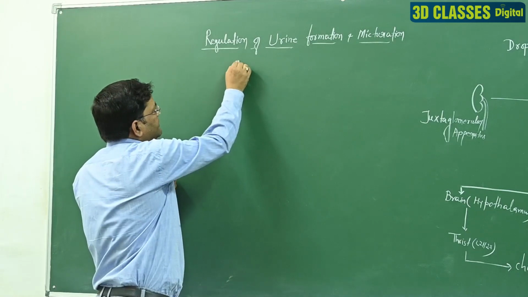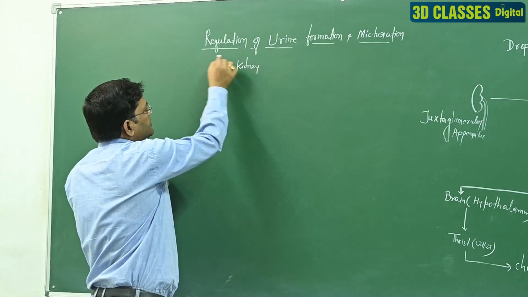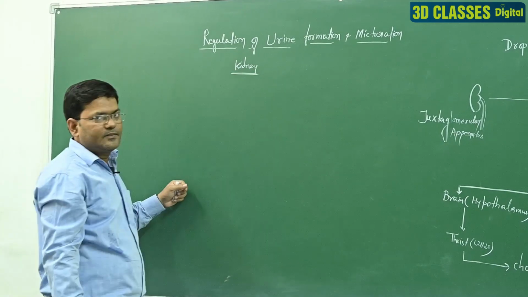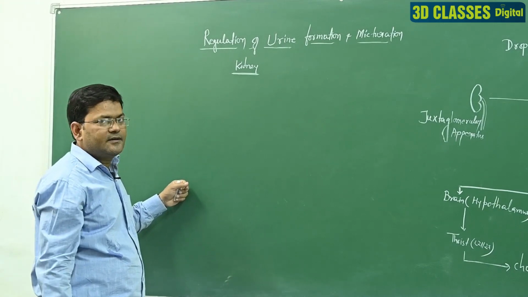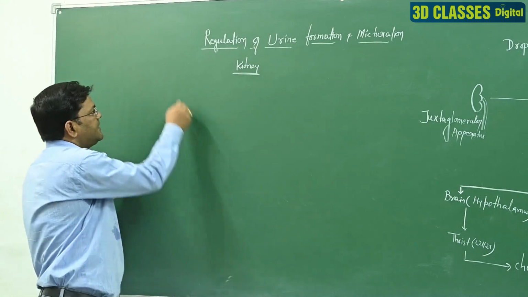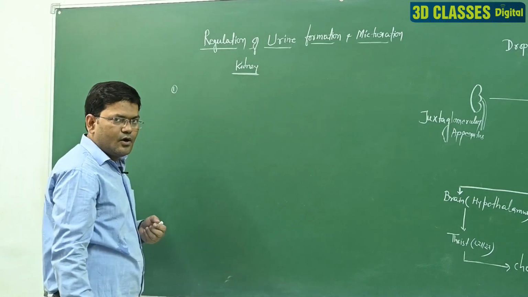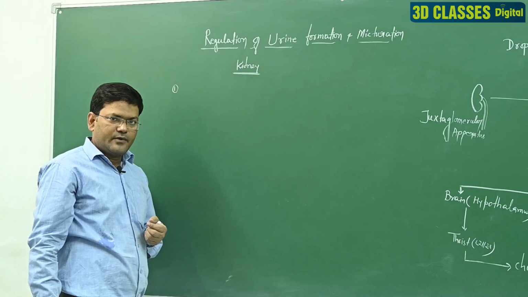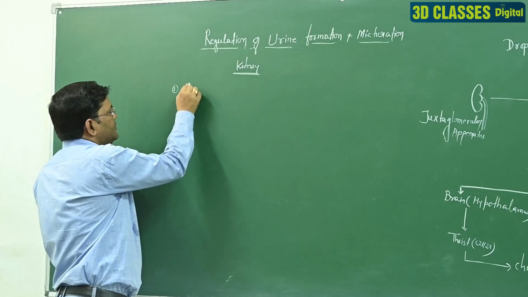Today we explain the control of the kidney, that means regulation of the kidney. What is the regulation part of the kidney? Because micturition and urine filtration are directly related to the kidney. Students, different types of hormones present in our body and different organs also participate in the regulation and controlling function of the kidney. One organ is the pituitary gland.